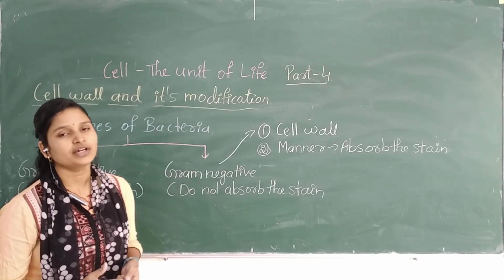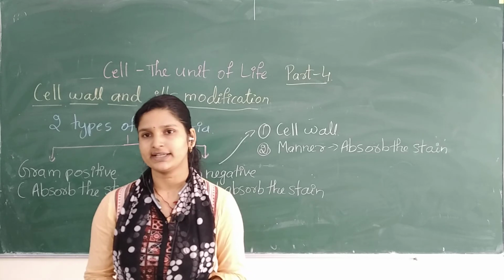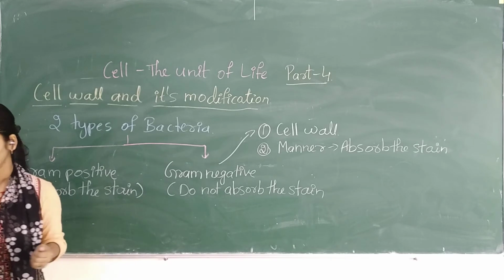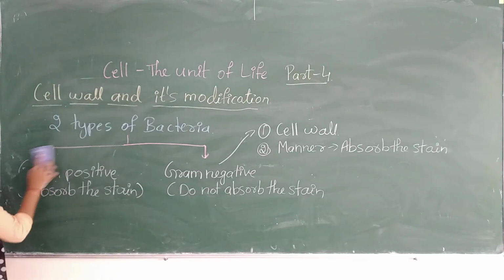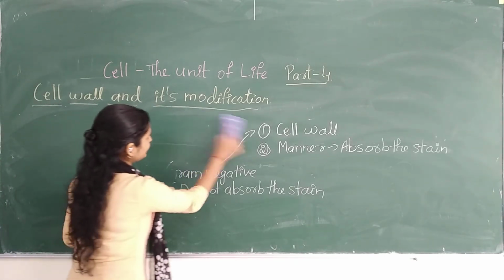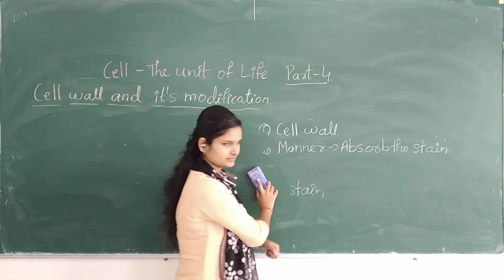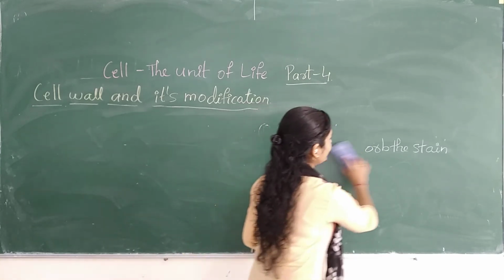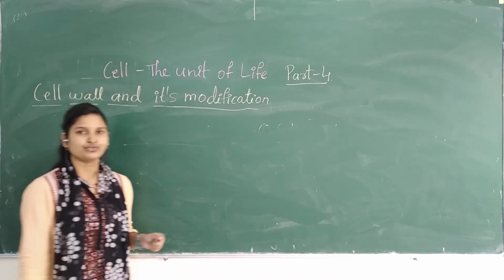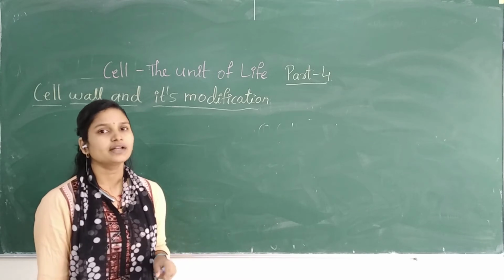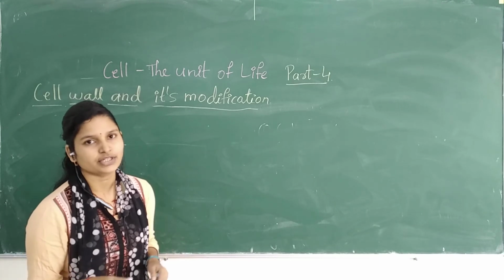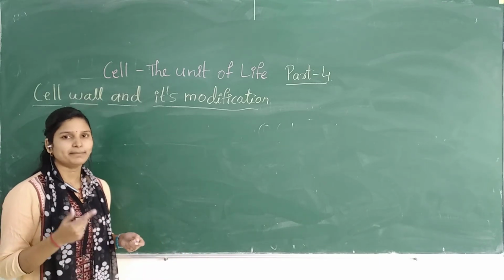Now we will study about the modification of these bacteria. Okay, why should the bacteria modify their cell structure? Tell me, what is the importance of modification of the cell wall? Why should they modify? Very good, to survive in this environment, because the environment is fluctuating. They will not always get the favorable environment, so they should modify their cell structure so that they can survive in a better condition.